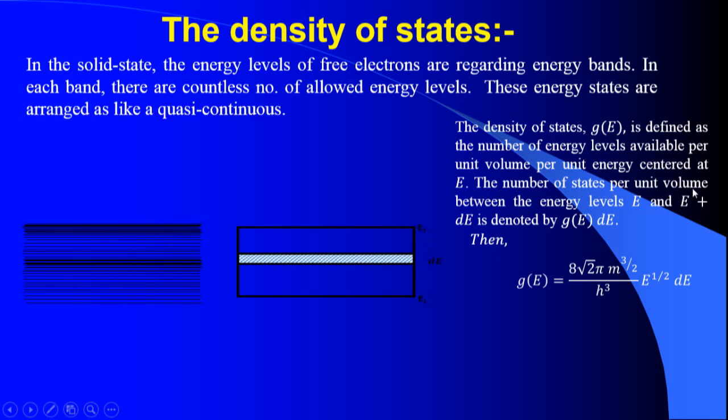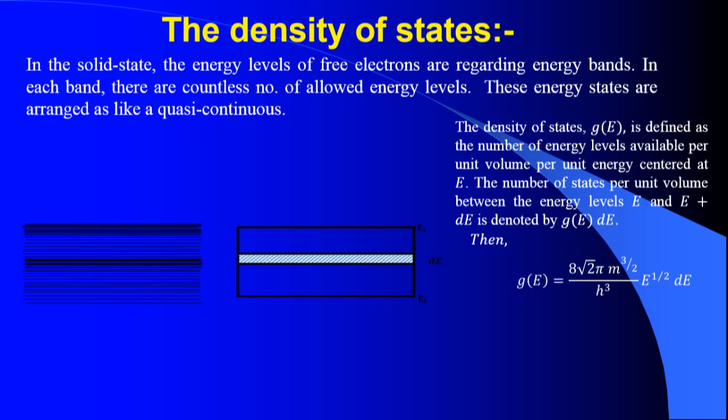Density of energy states is nothing but the number of energy states per unit energy range per unit volume.